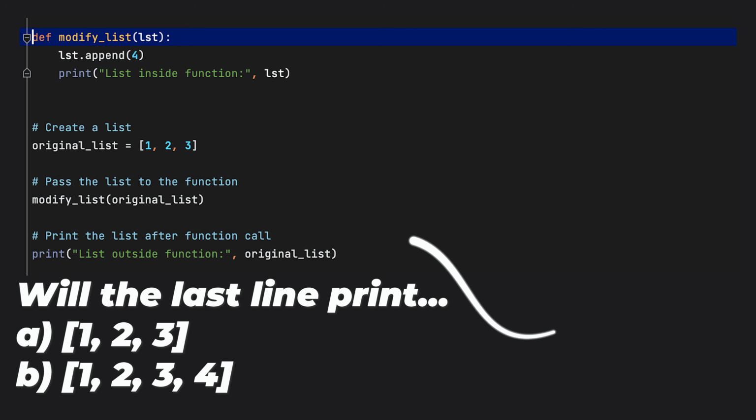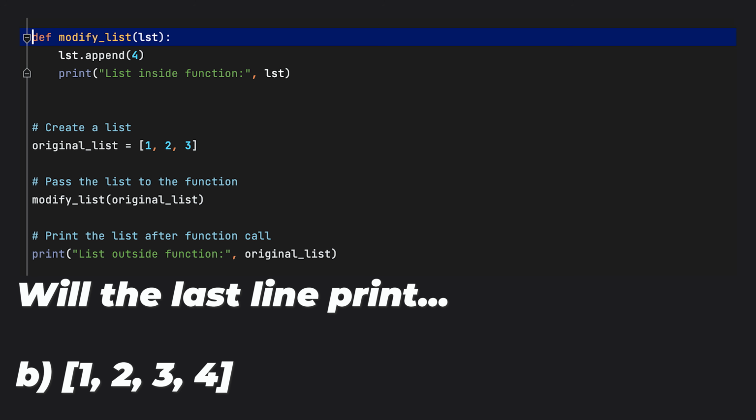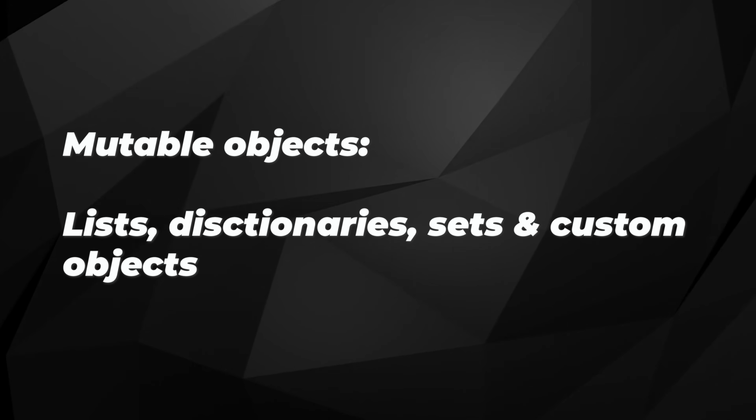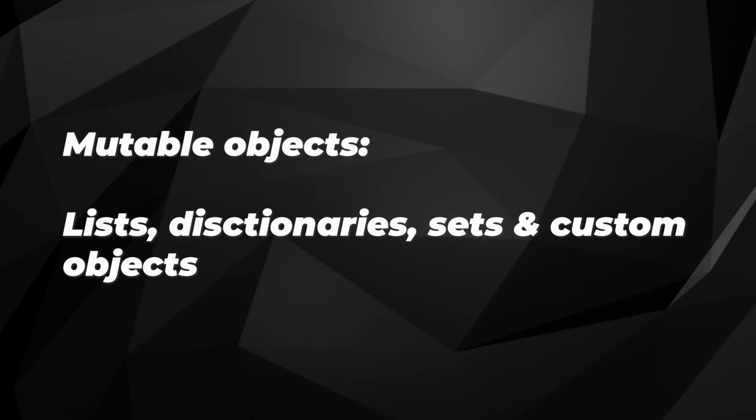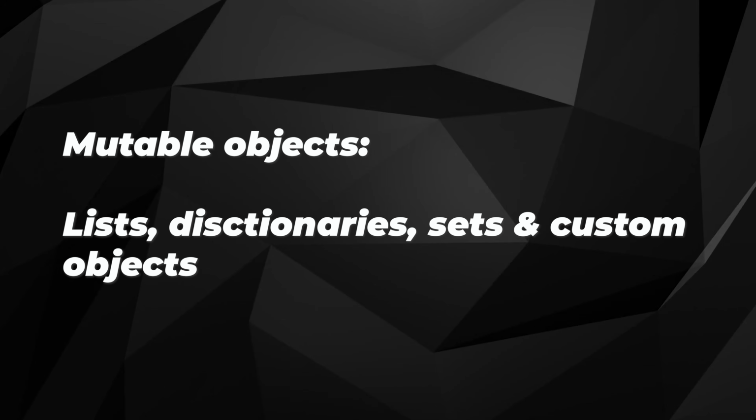So quiz time. What is now going to happen to that same list outside of this function? Is it going to be modified, or is that list also going to now have that new item or not? Well, it turns out that it is, because in Python, mutable objects, aka lists and dictionaries and objects that you create yourself, are passed as what's called a reference. So what really happens when this list is given to this modify list function is that we simply get a reference to the place in memory where that list is stored.